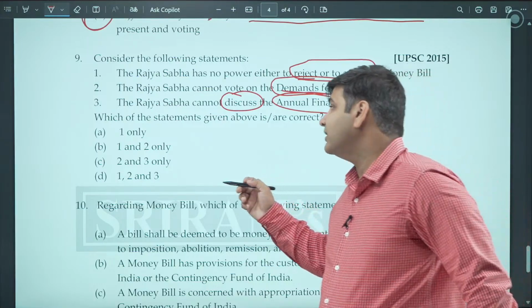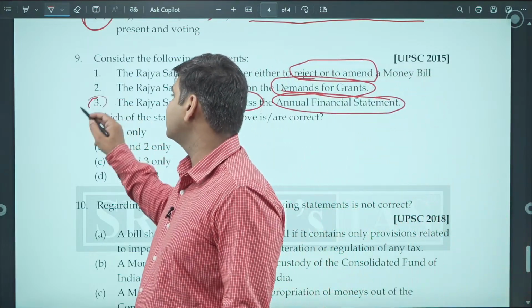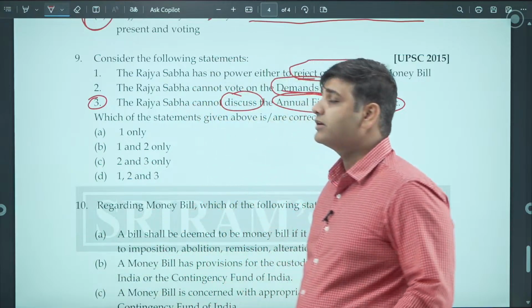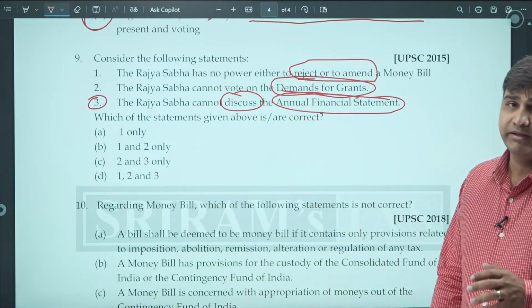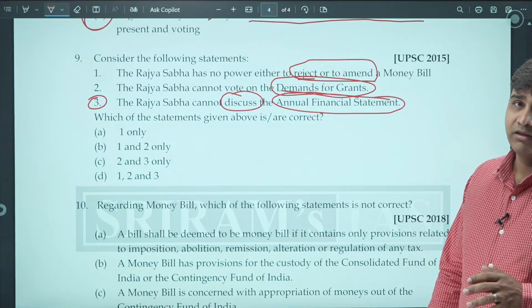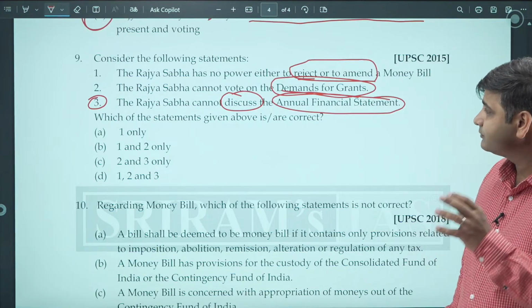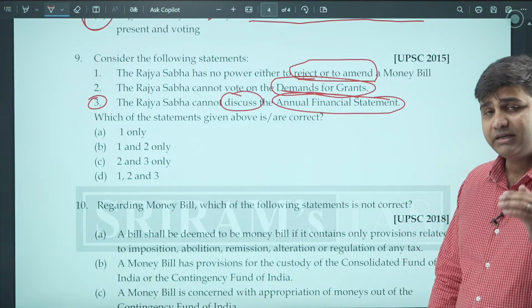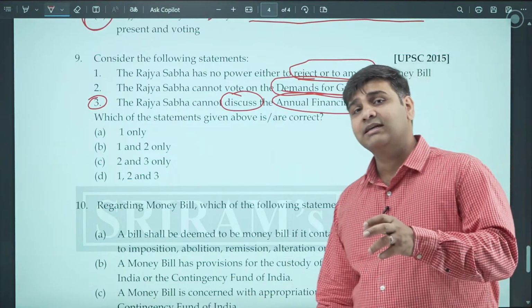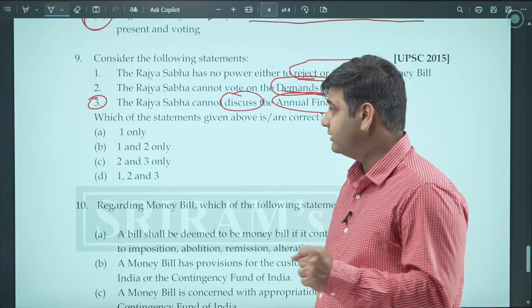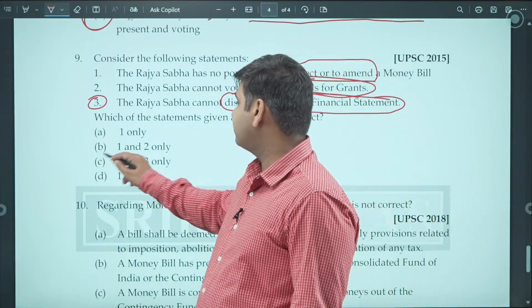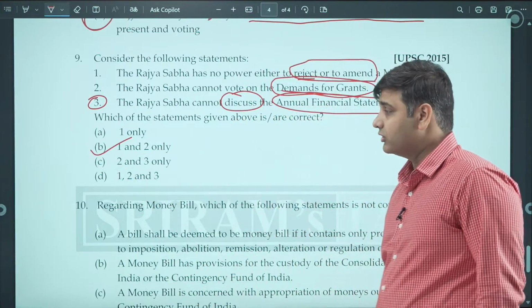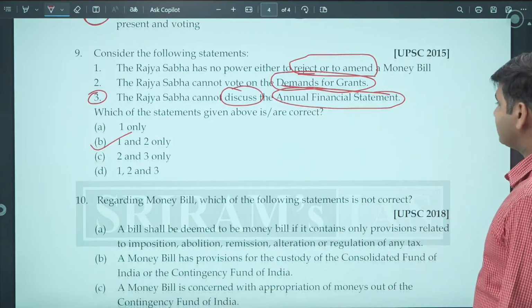So statement number 3 is not the correct statement. Rajya Sabha does not have the power to amend a money bill. Rajya Sabha does not have the power to vote for demand for grants, but it does have the power to discuss the annual financial statement. Hence, statements number 1 and 2 are correct and the third one is not correct. Moving on to the last question.